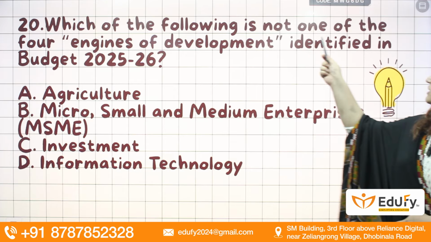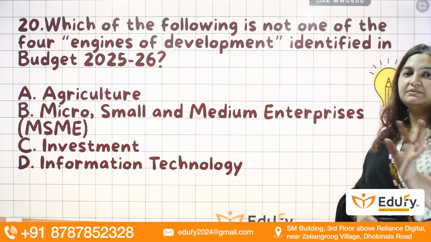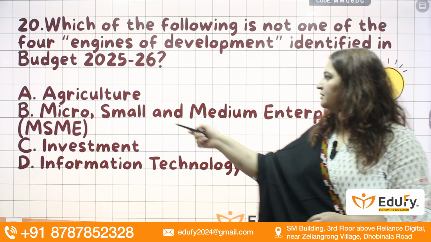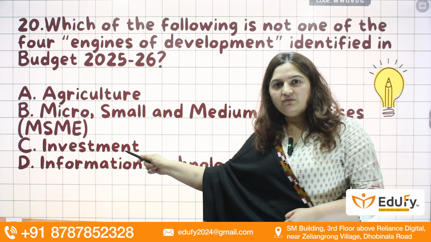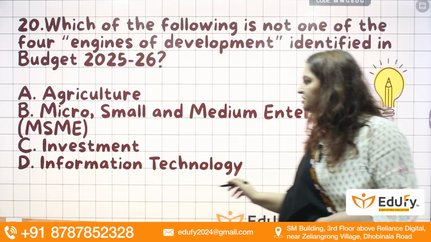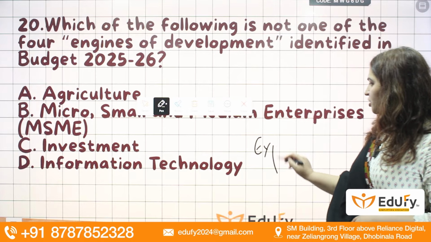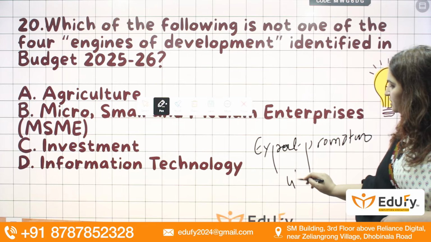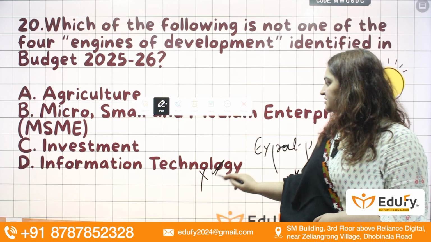Next question, which of the following is not one of the 4 engines of development? The budget has highlighted there are 4 engines which will be focused upon this year, and those 4 engines are agriculture, MSME, investment, and export promotion. So A, B, C are part of those engines, but IT is not part of the engines of development. In its place, the focus is export promotion. This is the 4th engine of development. So this is not correct, and the answer will be D.